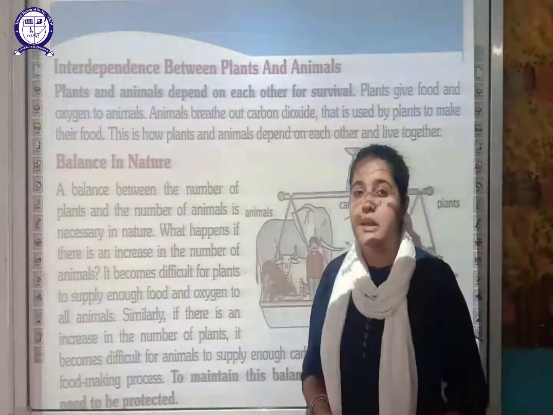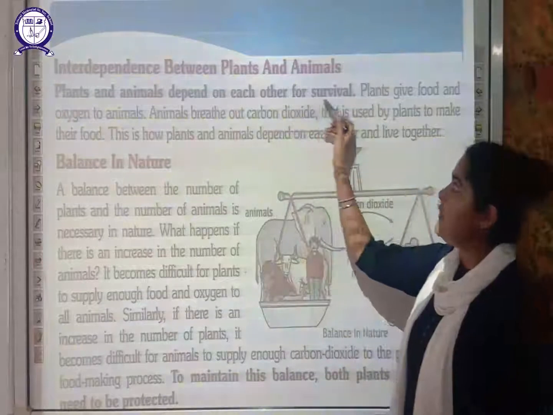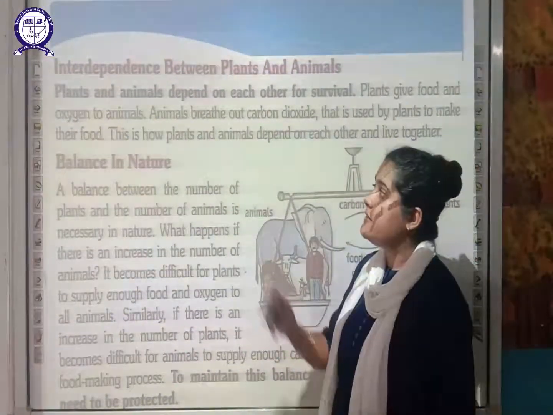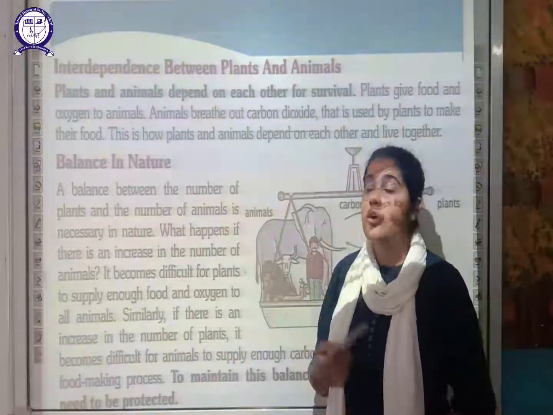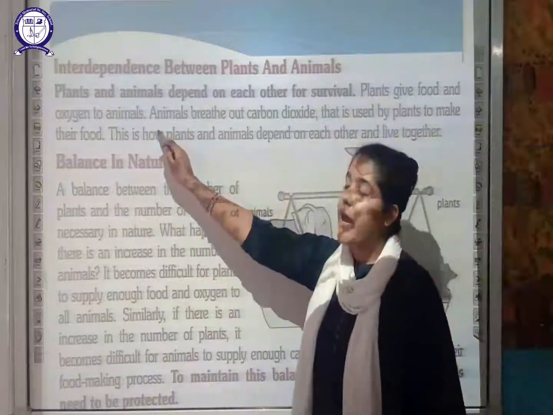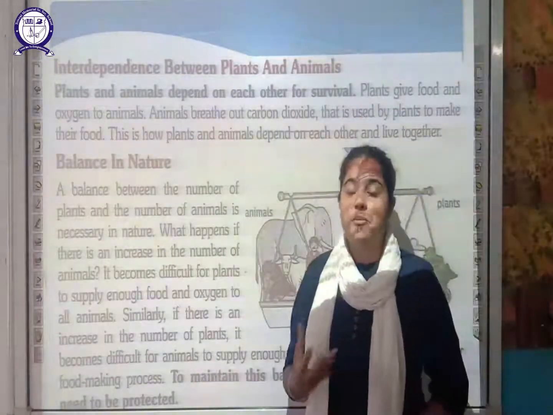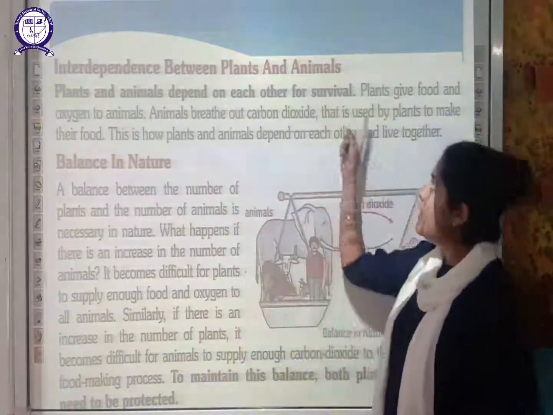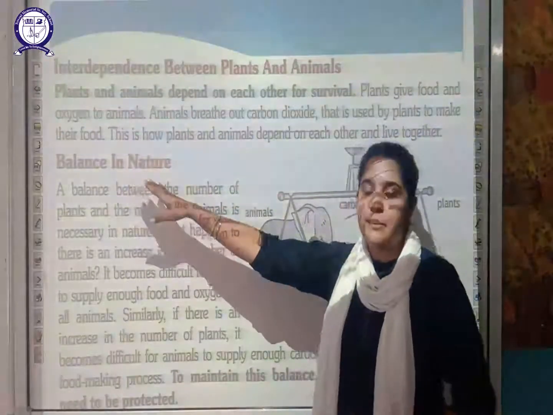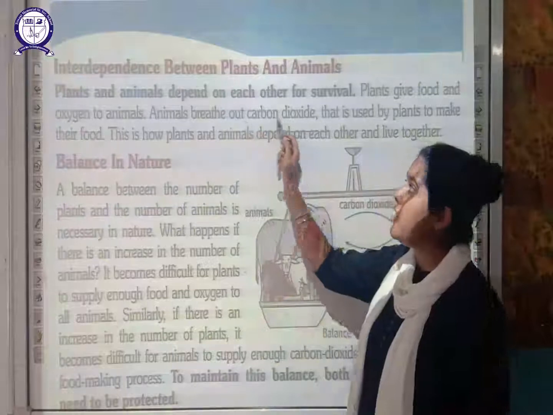How are plants and animals interdependent? Plants and animals depend on each other for survival. We depend on plants and animals, as well as plants and animals are interdependent for their survival. Plants give food and oxygen to the animals. As I've discussed, plants make the food by the process of photosynthesis. In this, the plants produce food as well as oxygen, which is given to the animals. And animals breathe out carbon dioxide.